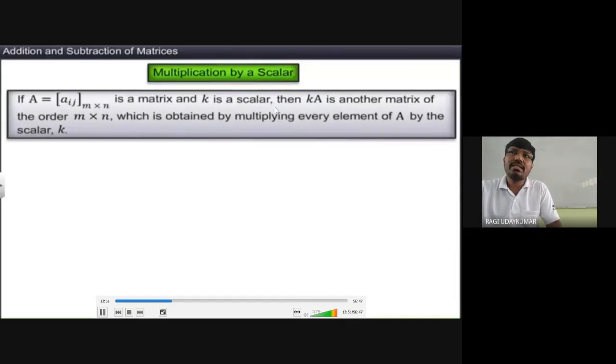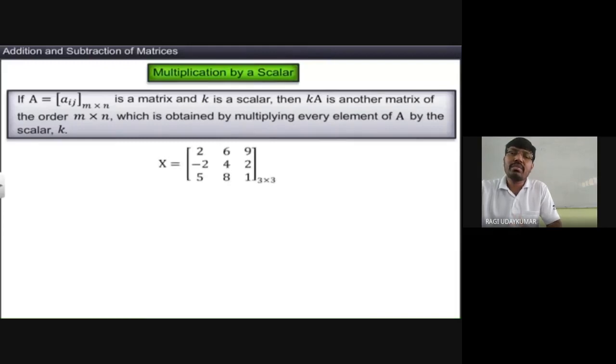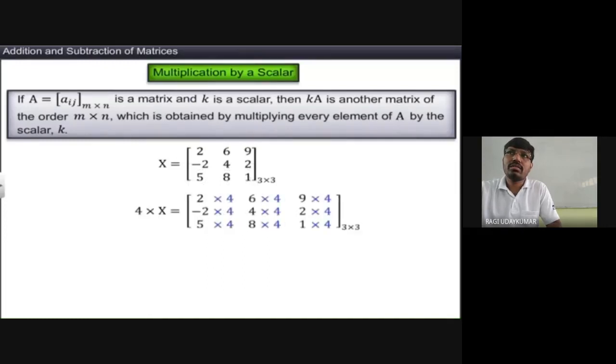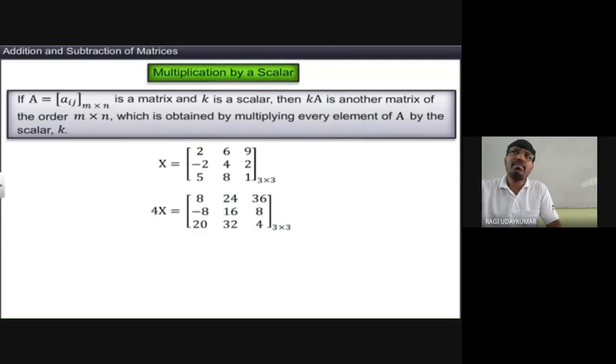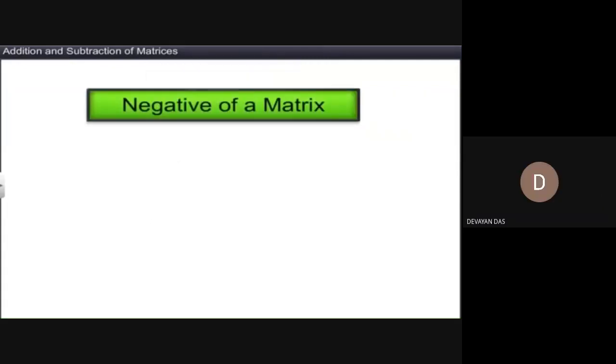A is a matrix of order m by n, k is a scalar, then ka is another matrix obtained by multiplying every element of A by the scalar k. So if you multiply every element by the scalar k, the resultant matrix is called scalar multiplication by the scalar.